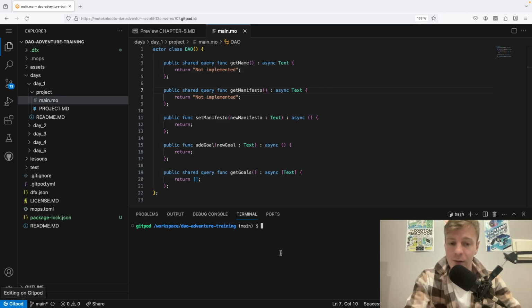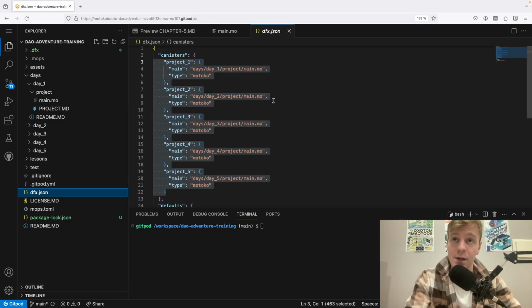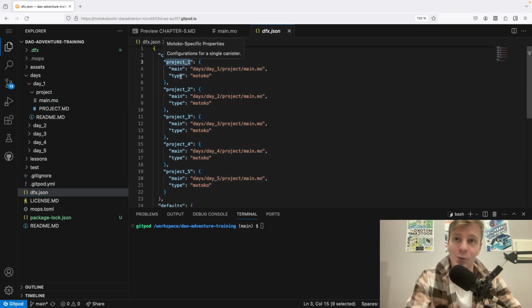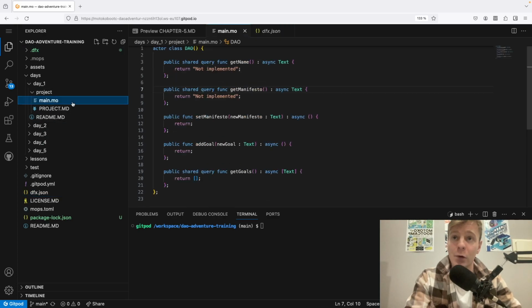To deploy on the playground, it's very easy. Basically, whenever you want to deploy your project, you just need the name of the project. And you can find that in dfx.json. The name is here, so project 1, project 2, project 3, and so on. And you go to main.mo and you just run this simple command: dfx deploy, hyphen hyphen, so this is actually a flag, you can say flag playground, and then the name of the project. So project 1.